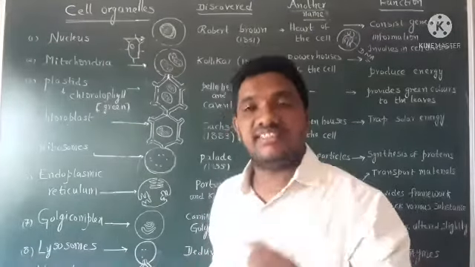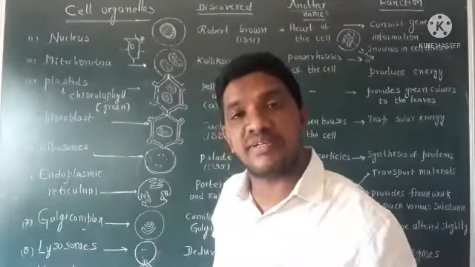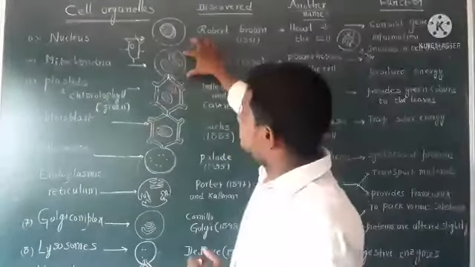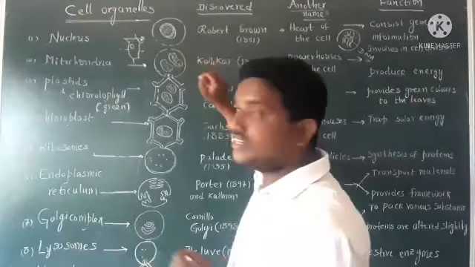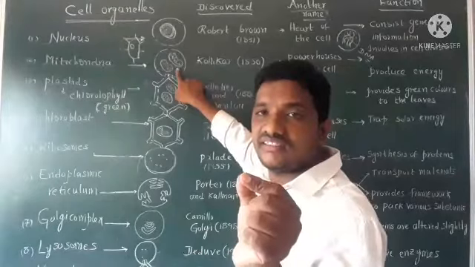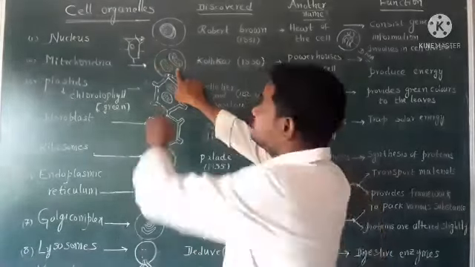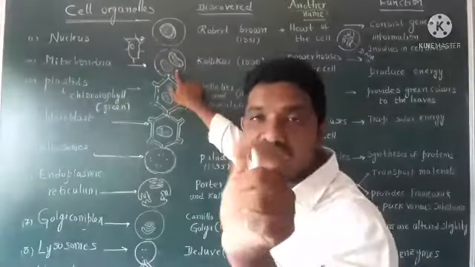Coming to next cell organelle, that is mitochondria. See where mitochondria is present. For example, if we consider this as a cell, inside the cell has a small thread-like structure that is called mitochondria.